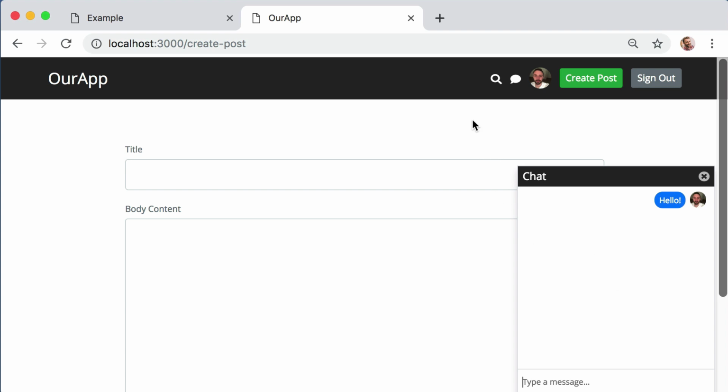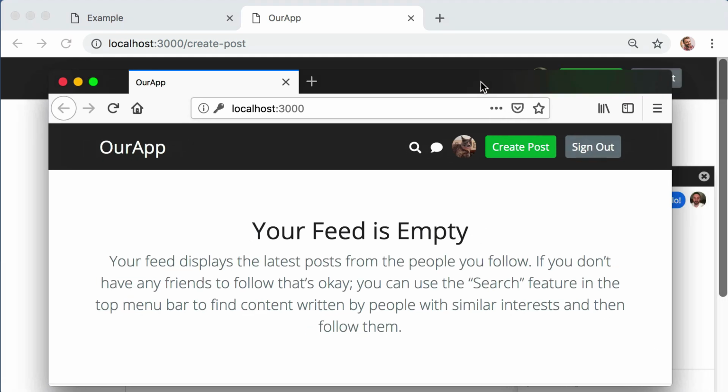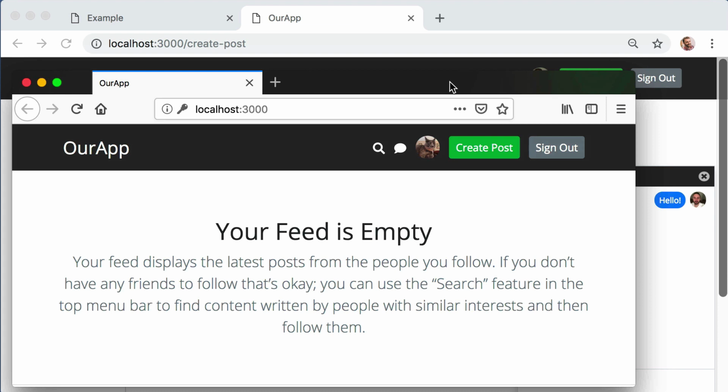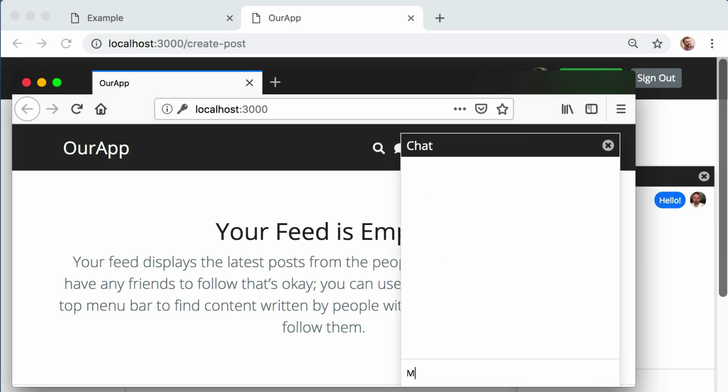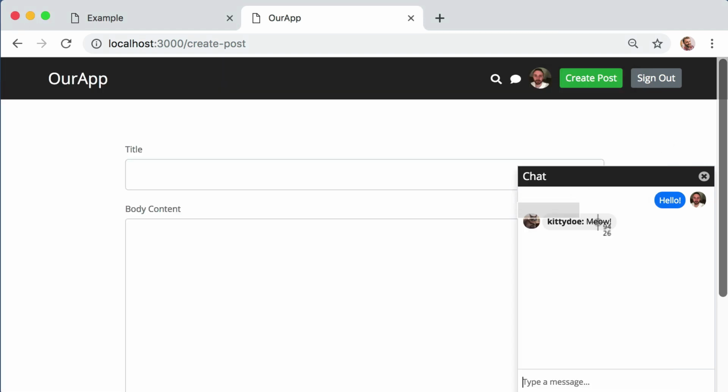So I'm logged in as the Brad user in this browser, but I actually have a secondary browser. In this window, I'm logged in as the Kitty Doe account. So if I connect to the chat room here, I can say, meow. And back in this window, you can see that that message appears. Again, this is just a fun programming exercise to see what a server can really do. Being able to have real-time, two-direction communication of data like this is a lot of fun to set up.